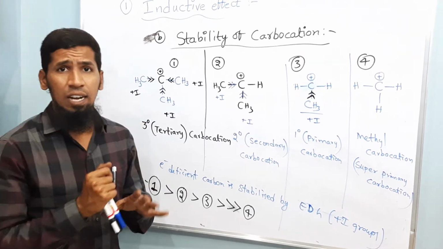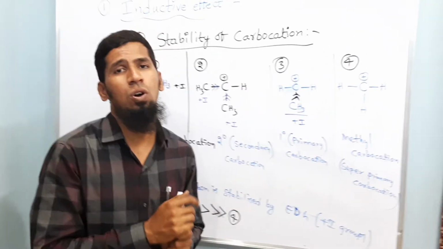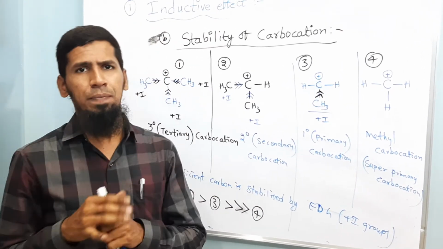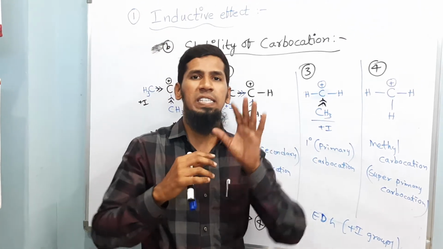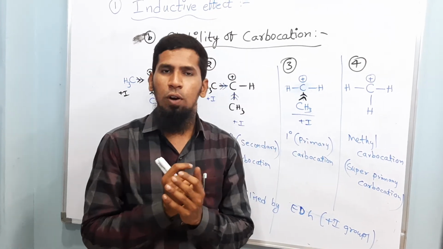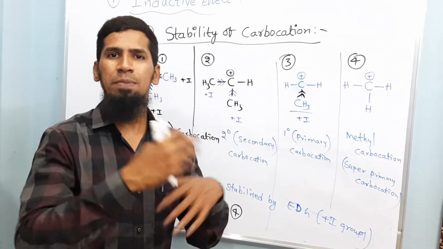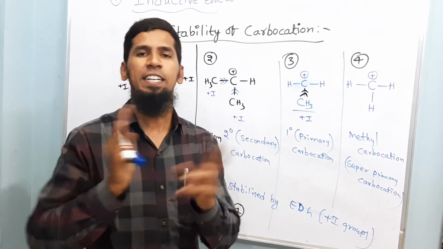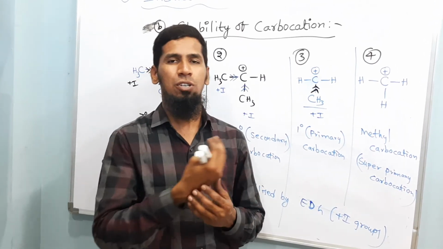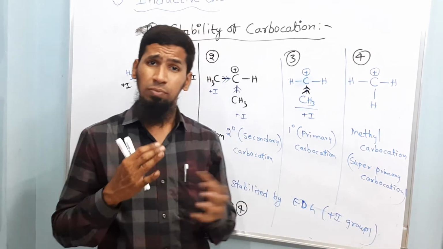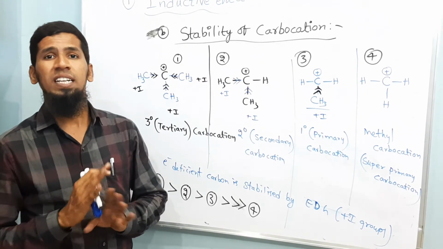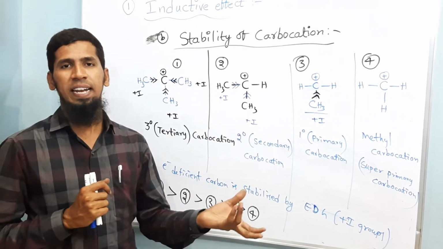So basically till now we discussed the first effect of bond polarization or bond displacement, that is nothing but the inductive effect. So let us revise it briefly. Inductive effect is nothing but delocalization of sigma bonded electrons. Polarity produced in a compound due to delocalization of sigma bonded electrons, so positive and negative charges will be developed. That is of two types depending upon the groups, electron donating and electron withdrawing groups. Electron donating groups are plus I groups and electron withdrawing groups are minus I groups. So depending upon that, they are categorized into two types, plus I effect and minus I effect.